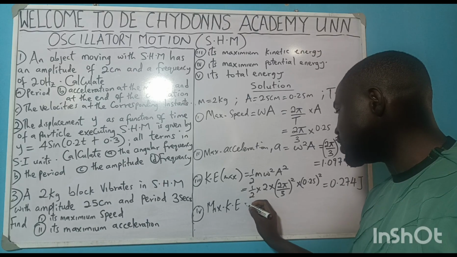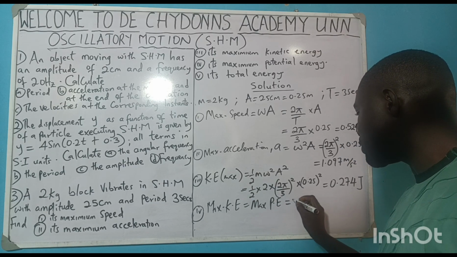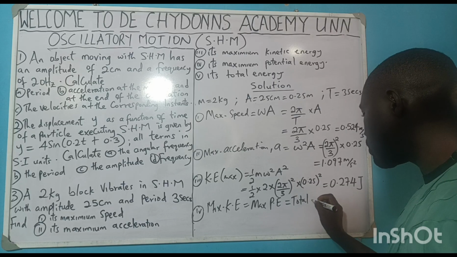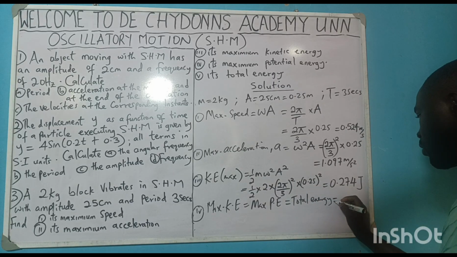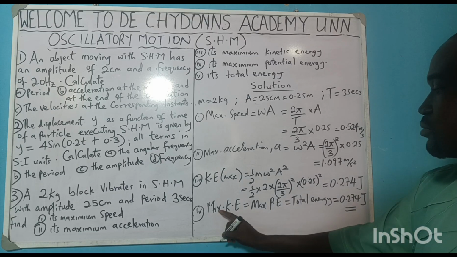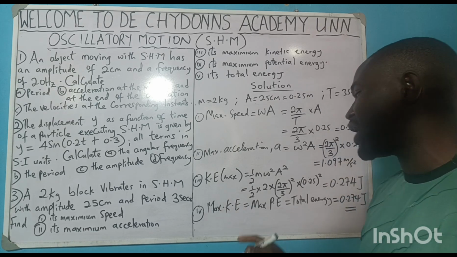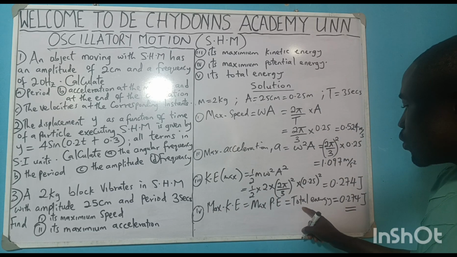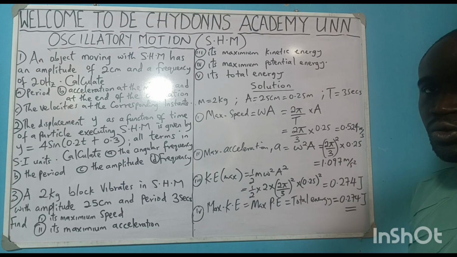Now, for our maximum potential energy, note that maximum kinetic energy is equal to maximum potential energy and is equal to total energy. So this one will be the same, equal to 0.274 joules. Maximum kinetic energy is equal to maximum potential energy is equal to total energy, equal to 0.274 joules.